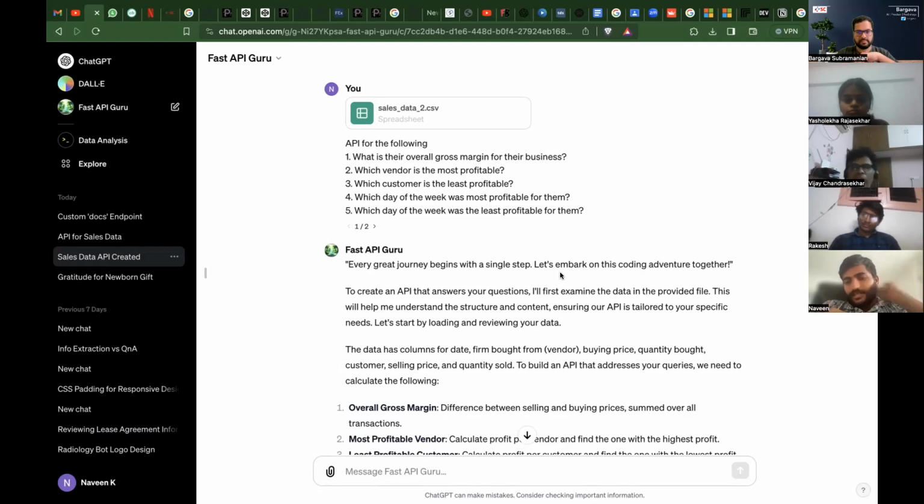Okay, so correct me if I'm wrong. Yesterday, in the previous session, we were using GPT, I think it was data analysis, not directly, but indirectly it was using that to compute the statistics that we wanted.